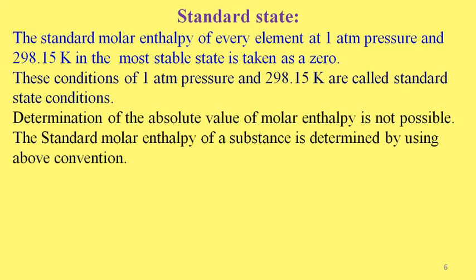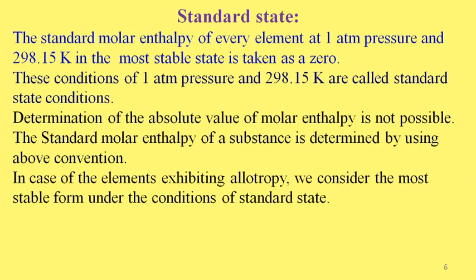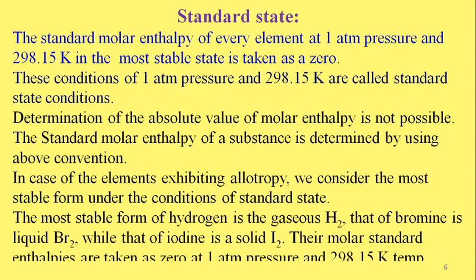Determination of the absolute value of molar enthalpy is not possible. The standard molar enthalpy of a substance is determined by using the above convention of a standard state. In the case of elements exhibiting allotropy, the most stable form is considered under standard state conditions.